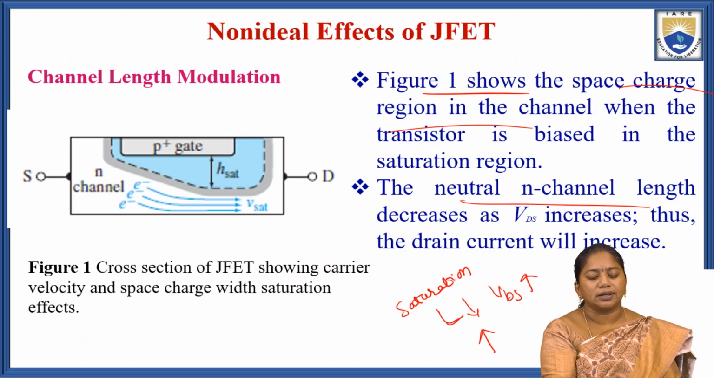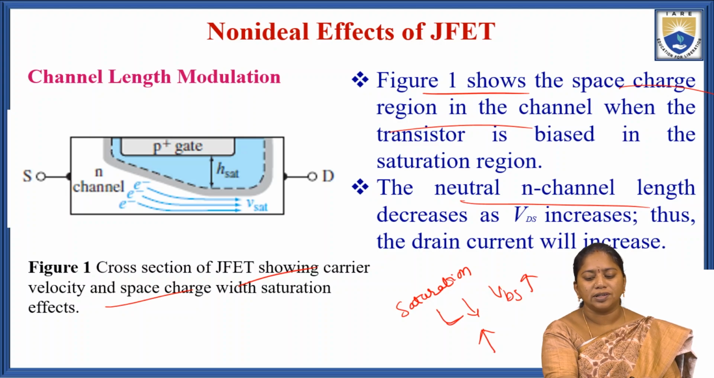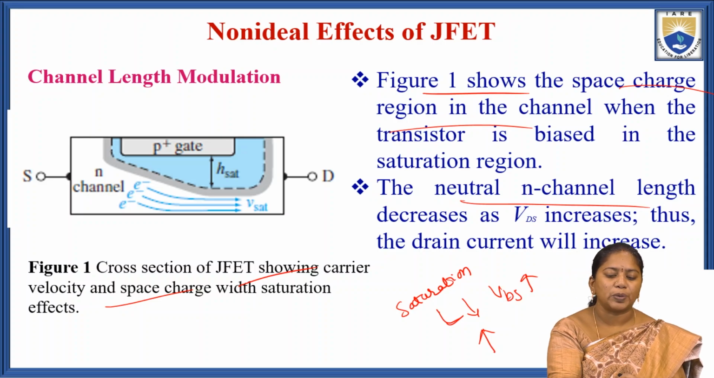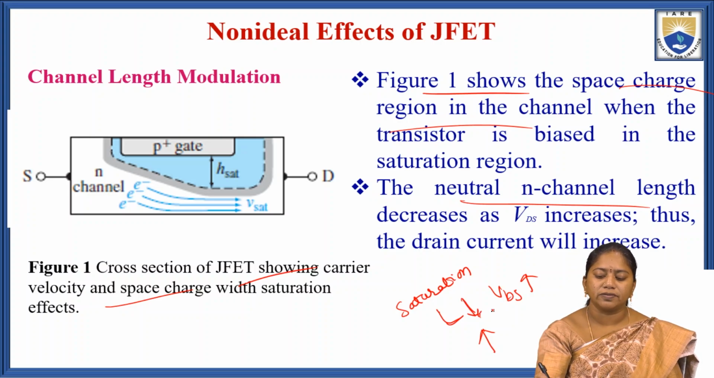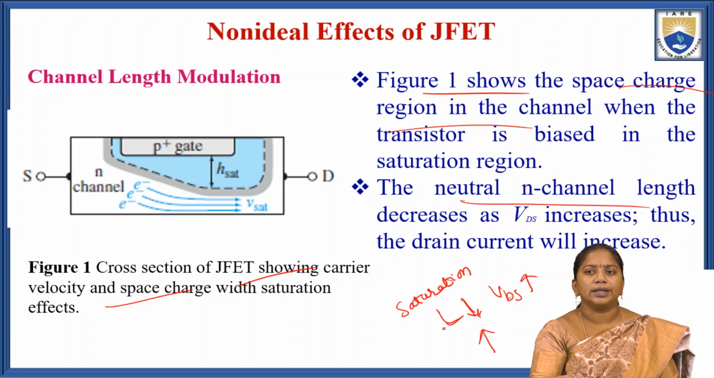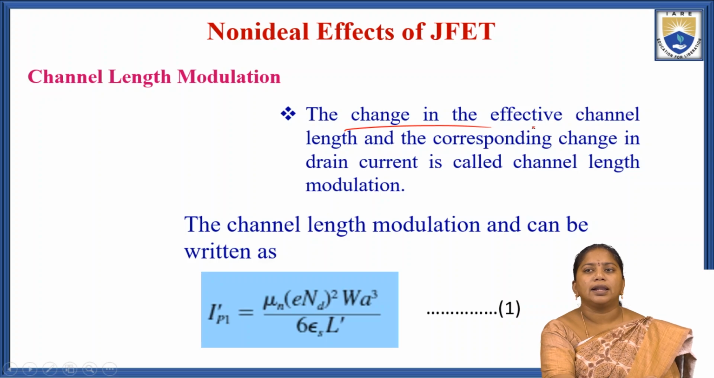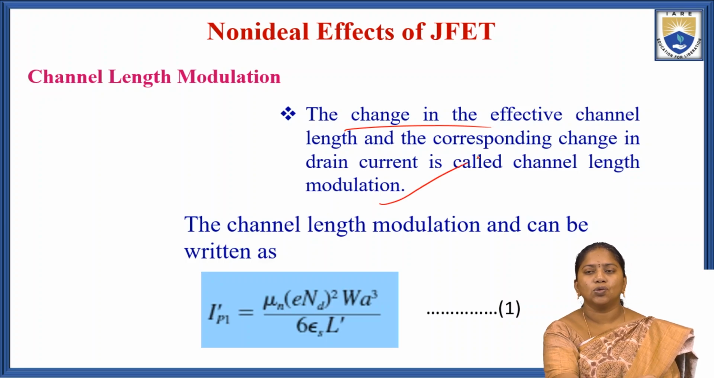Figure 1 is the cross section of the JFET showing the carrier velocity and the space charge with the saturation effect. The neutral N channel length decreases while increasing the drain to source voltage, then the drain current will obviously increase. The change in the effective channel length and the corresponding change in the drain current is called the channel length modulation.